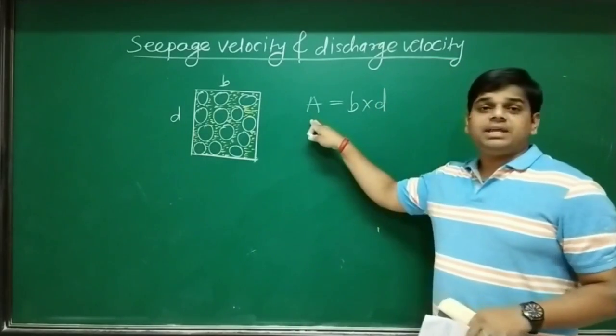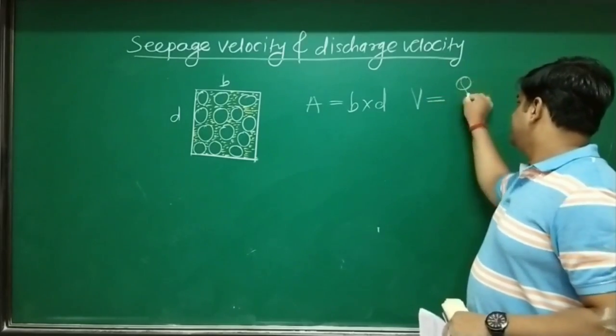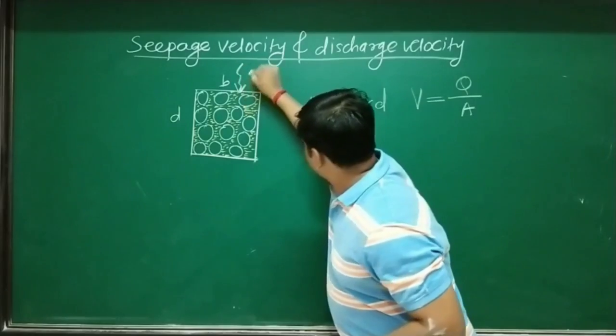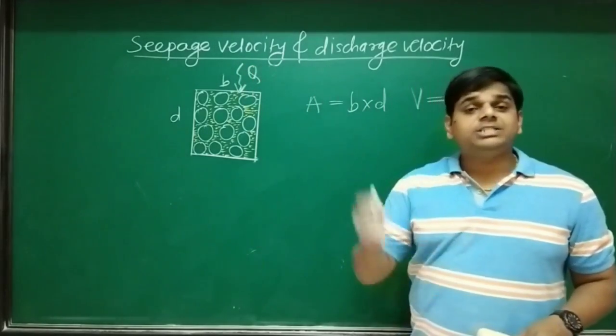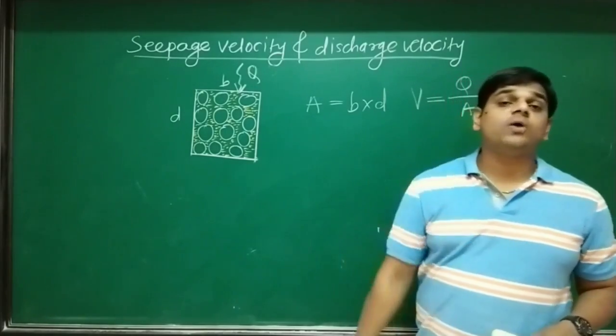If I use this area, then the velocity obtained is the discharge velocity, discharge upon area. Remember, discharge is going to occur through soil mass. That discharge remains constant. Discharge doesn't change. Only the technique of selecting the area of soil mass changes.